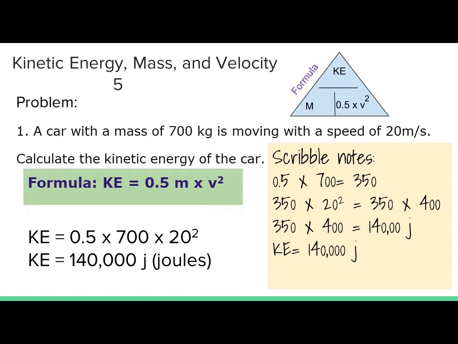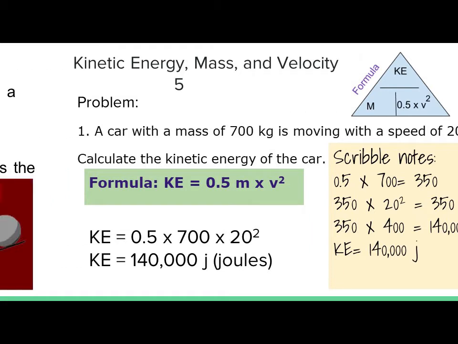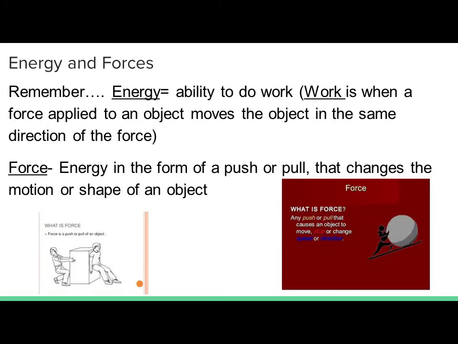Our numbers, let's plug them in. We already have the 0.5. Our mass is 700 kilograms, and our speed is 20 meters per second. But remember, our speed is not just 20. Because it is v squared, we have to do 20 squared, which is 20 times 20. And doing the math, we come up with KE equals 140,000 joules.